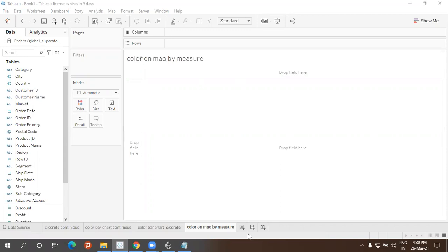So this we are going to do, color on map. Yeah. So we're going to do it based on the colors.